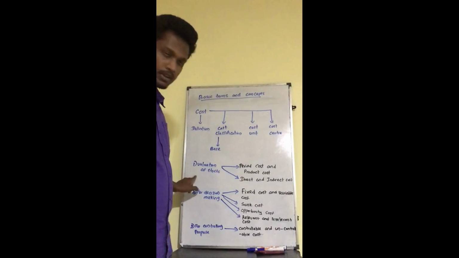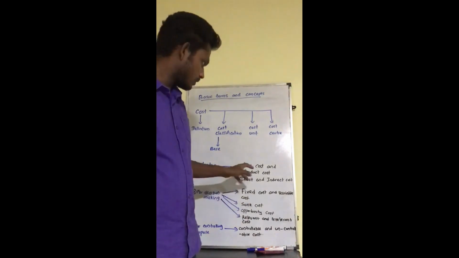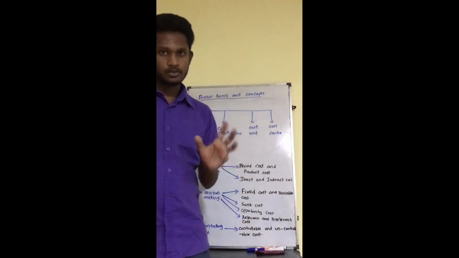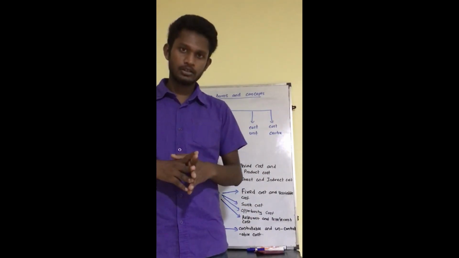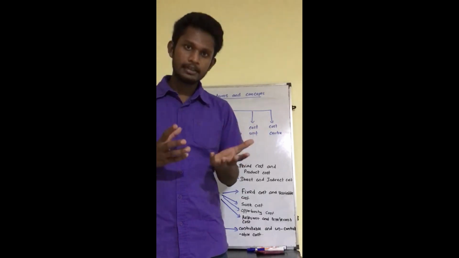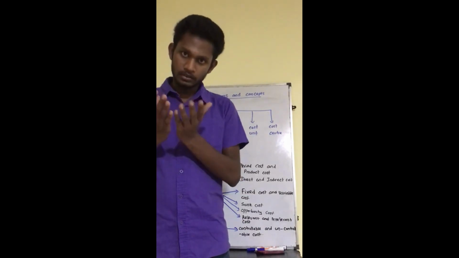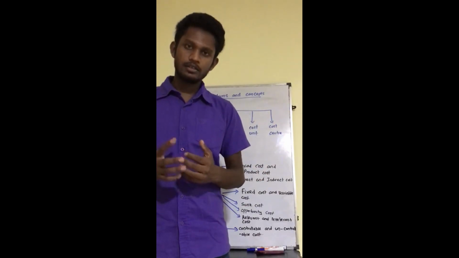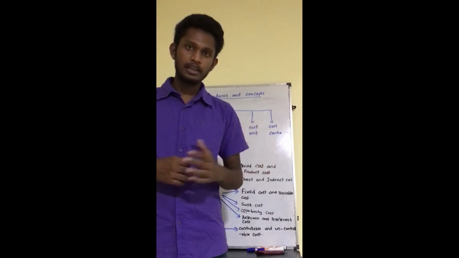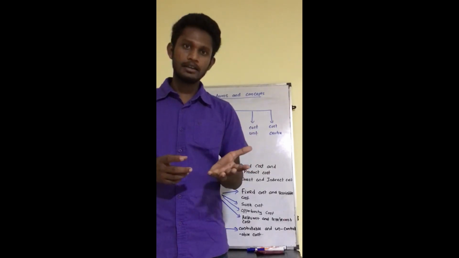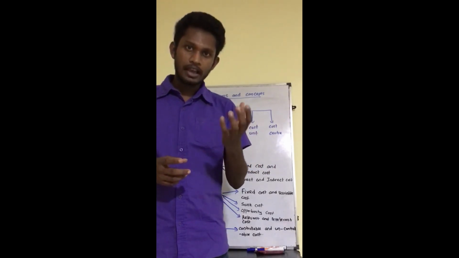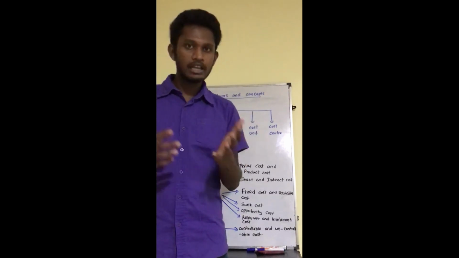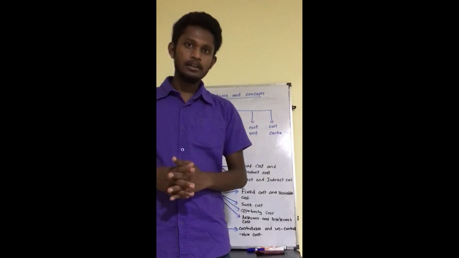So the first one is valuation of stocks. So that's period cost and product cost. So what's the product cost? The product cost is the cost of production. The cost incurred in producing goods, the cost incurred in producing our products is the product cost. It may include material cost or labor cost, and whichever cost can be traced or may vary with the level of production can be categorized under product cost.